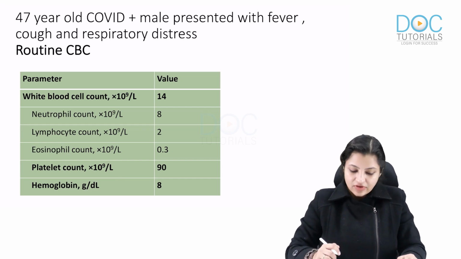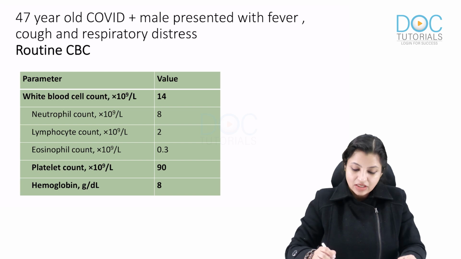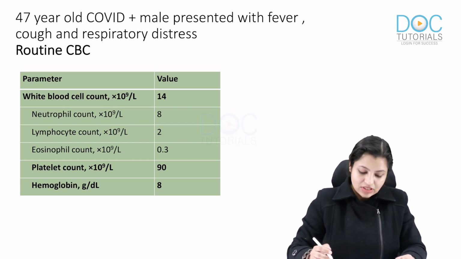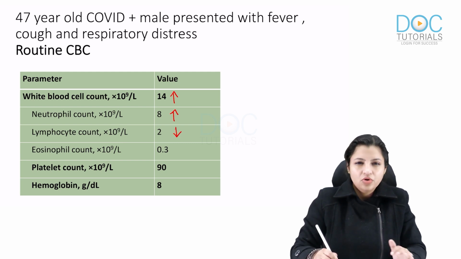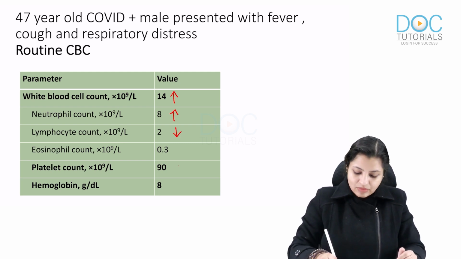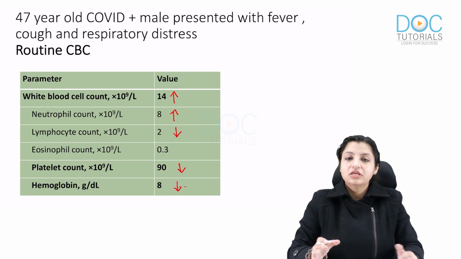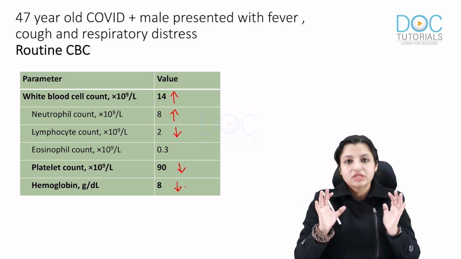This is a 47-year-old COVID positive male. He presented with fever, cough and respiratory distress, and on his routine CBC you found that the WBC count was high, the neutrophil count was a little higher, and the lymphocyte count was a little lower. Eosinophils were also on the lower side, platelet count was mildly reduced, and hemoglobin was also reduced. So this patient's whole global CBC template was affected.